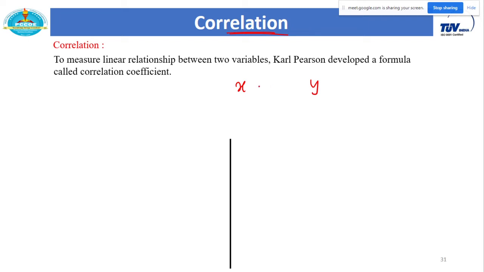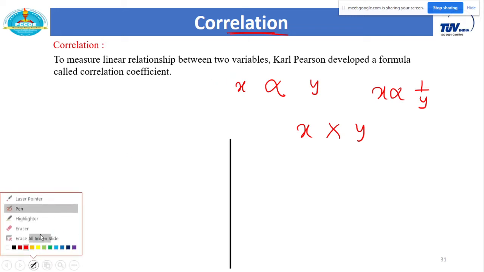You will learn whether these two variables are directly proportional, inversely proportional, or whether there is no relationship between them. Such information you will get from this fourth statistical tool.